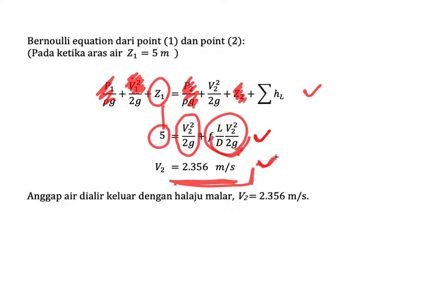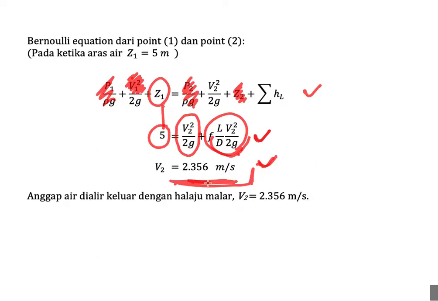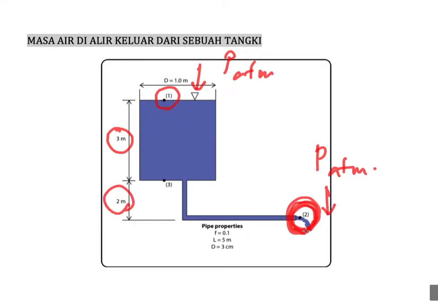However, when you do this, please bear in mind that this velocity is actually the maximum velocity that could flow in the pipe. Why? Because this velocity, 2.356 meters per second, only occurs when the water level is 5 meters from point number 2. If the fluid starts flowing, the water level will decrease, and for sure the velocity will decrease.